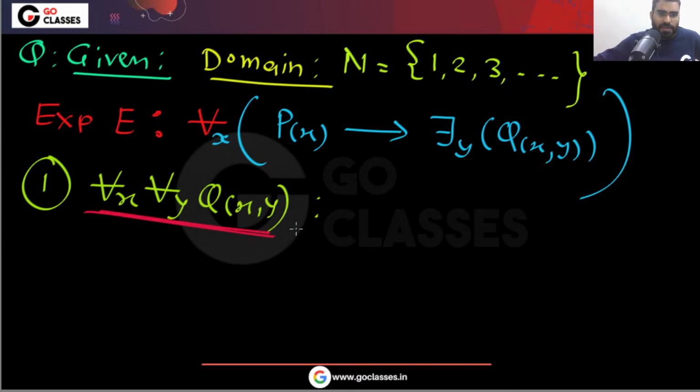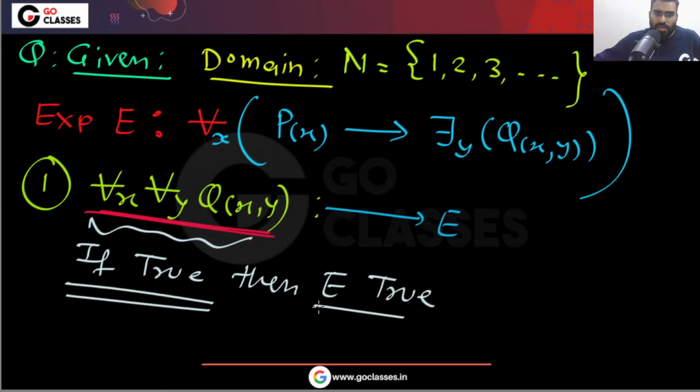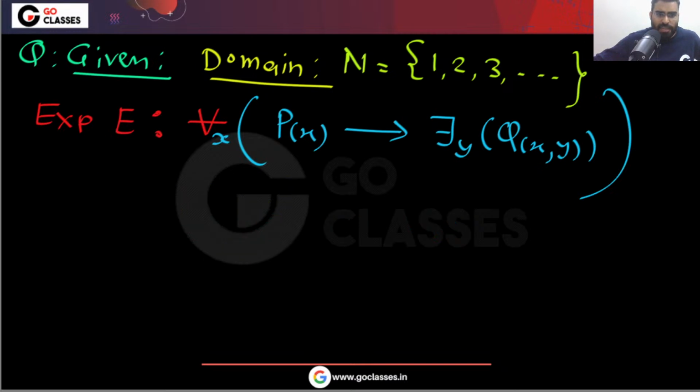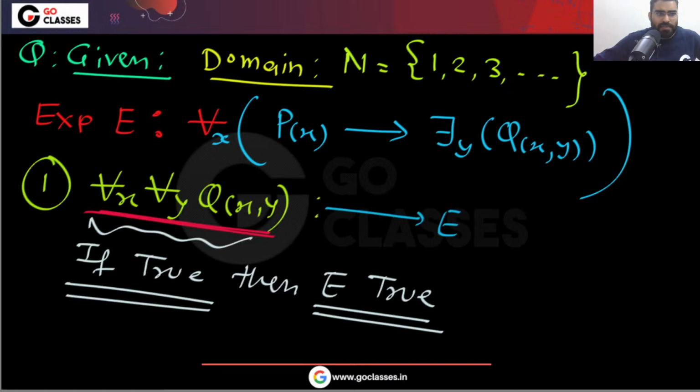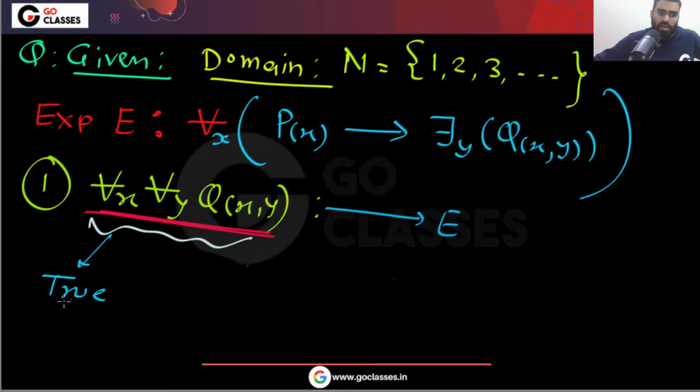Why will this definitely imply E? Because if this happens, then definitely E will happen. If this is true, then definitely E will be true, right? The reason is very simple. What is the reason? Let me tell you. If you assume that this is true, then what does that mean?